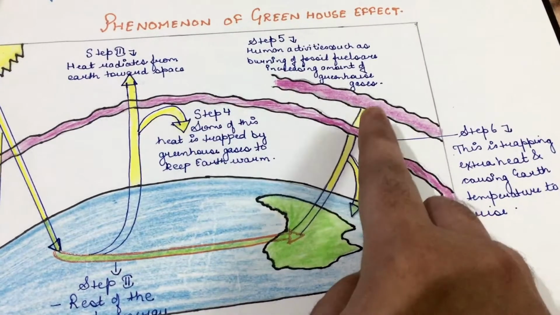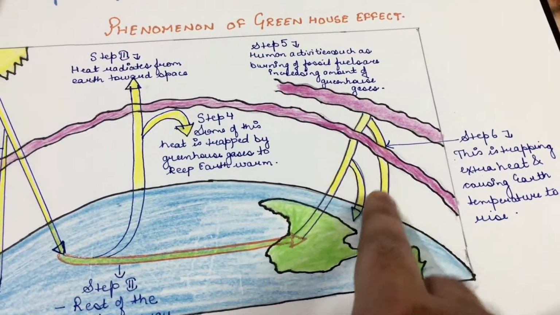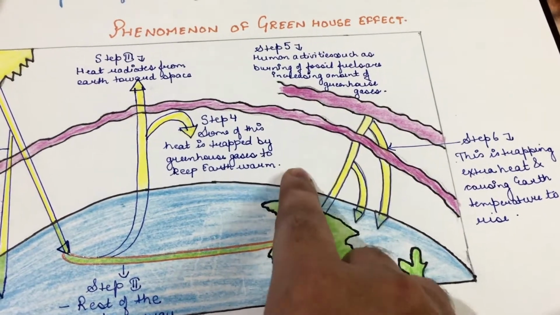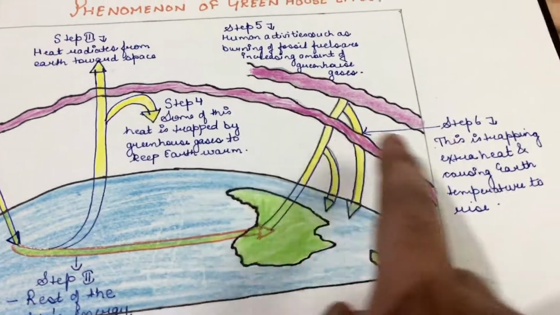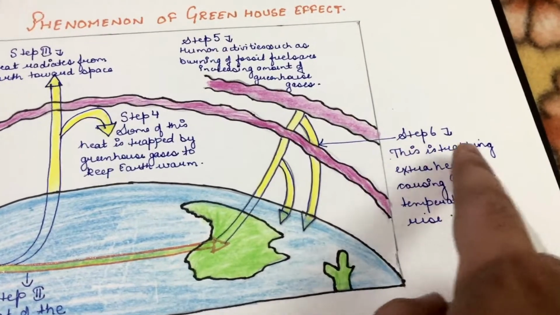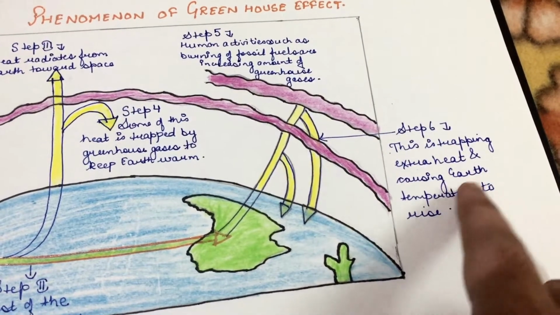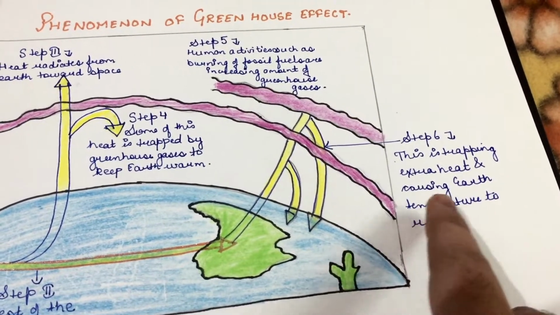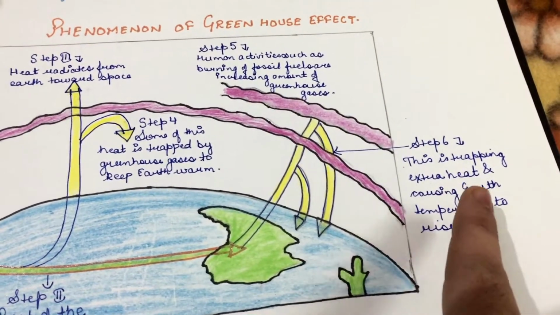This trapping of extra heat causes the earth's temperature to rise more than normal, which is called global warming.